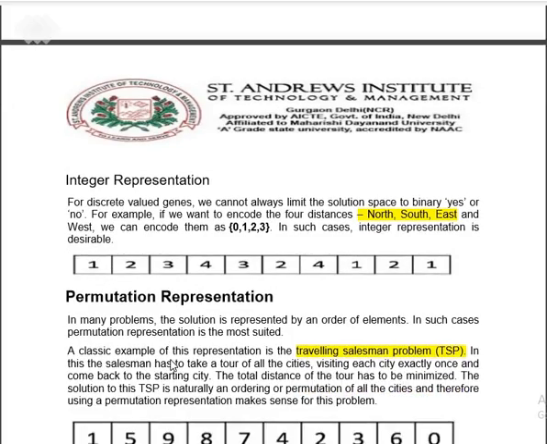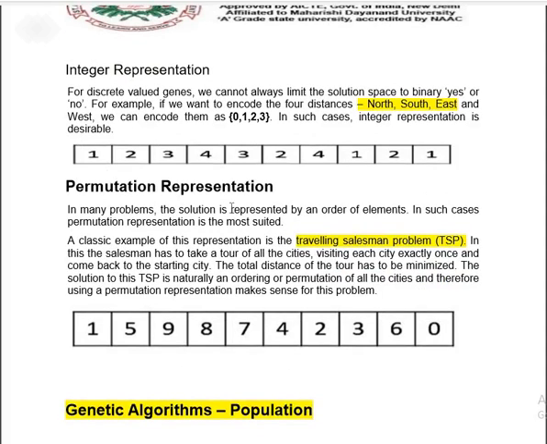When we talk about integer representation, we are looking to represent data with more than two dimensions. Let's say we are working with geostationary GPS data, or geographical data, where discrete values are to be considered. In binary we could find only a limited solution, either 0 or 1. When we talk about three-dimensional data, it has to be represented differently. For example, consider four directions, north, south, east and west. We need to encode all these values as 0, 1, 2, 3, which comes under integer representation.